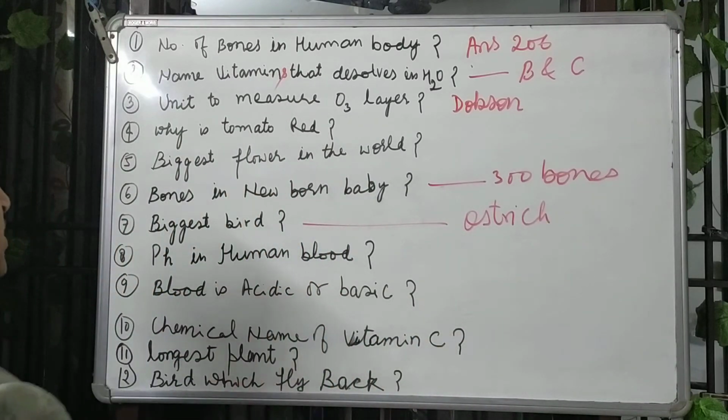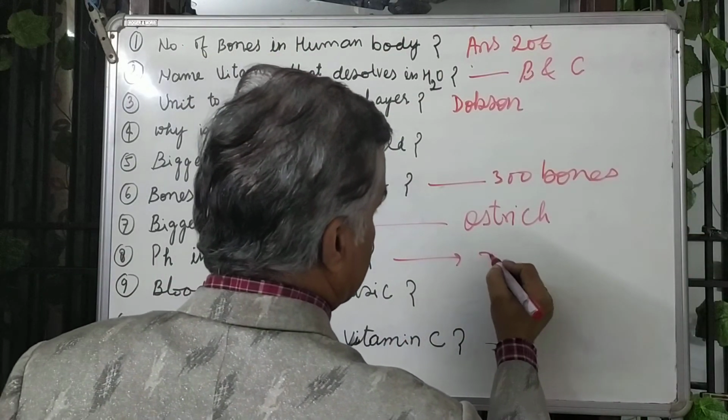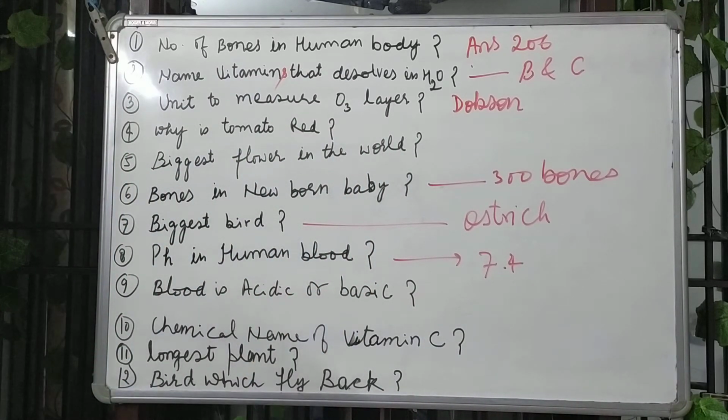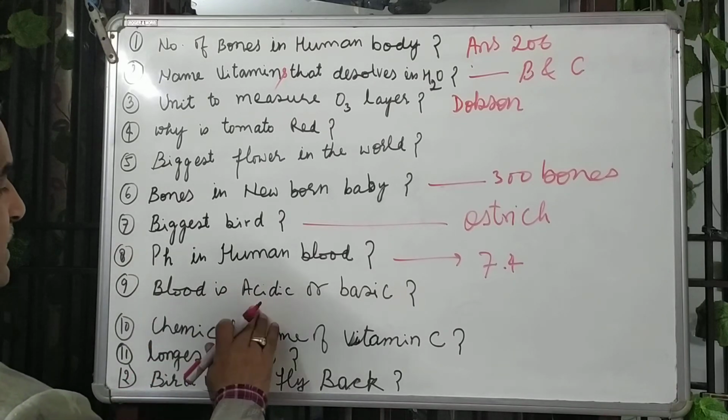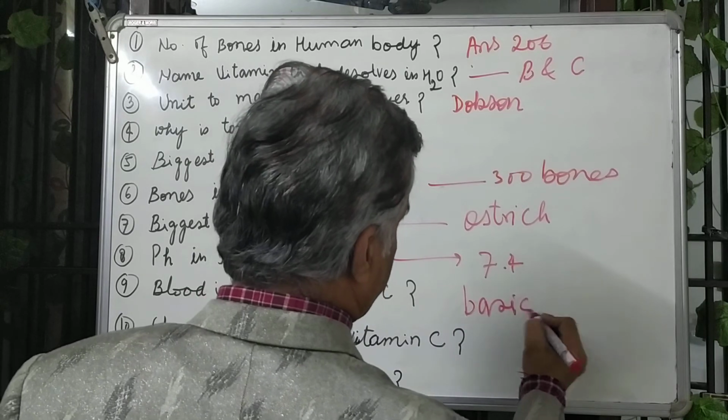And the pH value in human blood. In human blood, the pH value is 7.4. If the pH value is 0 to 7, it is acidic, and 7 to 14, it is basic. This implies human blood is basic in nature. Blood is acidic or basic? It is basic in nature.